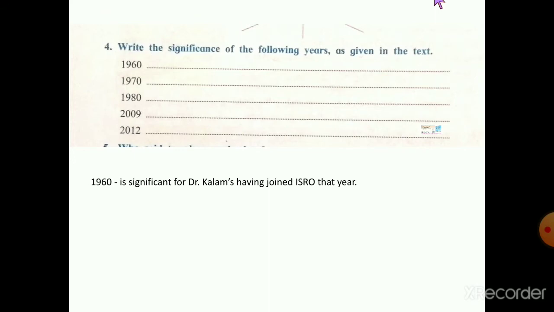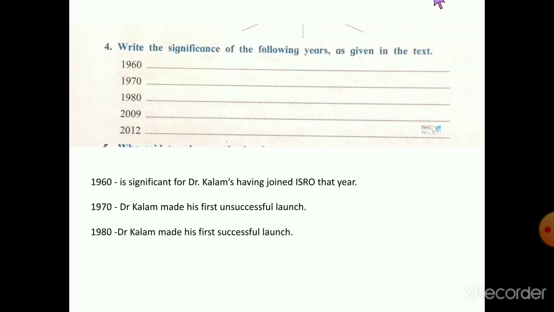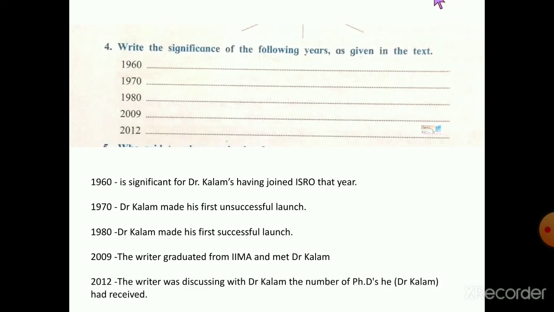So the years are 1960. It's significant for Dr. Kalam having joined ISRO. 1970, Dr. Kalam made his first unsuccessful launch. 1980, Dr. Kalam made his first unsuccessful launch. 2009, the writer graduated from IIMA and met Dr. Kalam. And 2012 is significant for the writer discussing with Dr. Kalam the number of PhDs he, meaning Dr. Kalam, had received.